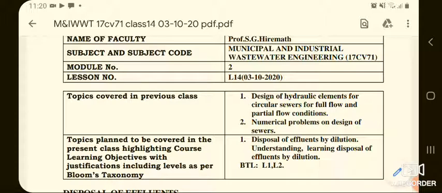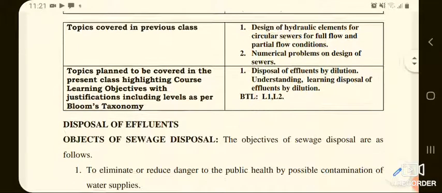So in the design of hydraulic elements for circular sewers, we have seen the different elements like cross sectional area, wetted perimeter, as well as hydraulic mean radius, etc. And also using formulas like Manning's formula, we can design the required circular section of the sewers. Related to that, we have solved a few numericals.